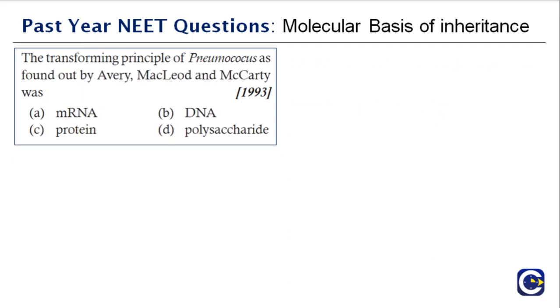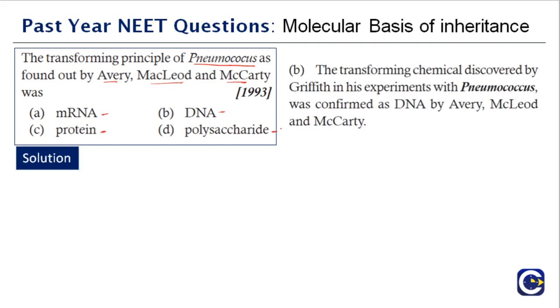The transforming principle of pneumococcus as found out by Avery, McLeod and McCarty was, this is again a very easy question, was it mRNA, was it DNA, was it protein, or was it polysaccharide? So what is the right answer here? The right answer is DNA.